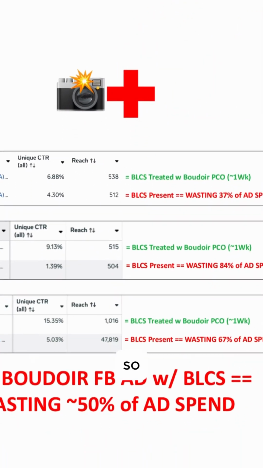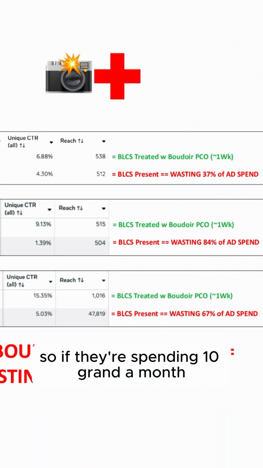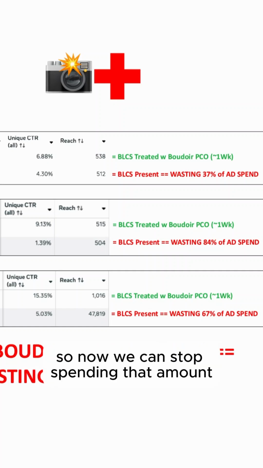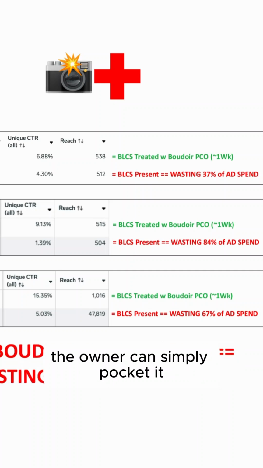So we found that the original was wasting 37% of ad spend. So if they're spending 10 grand a month, 3,700 bucks a month of that was being wasted. So now we can stop spending that amount, literally stop wasting that ad spend. And the owner can simply pocket it.